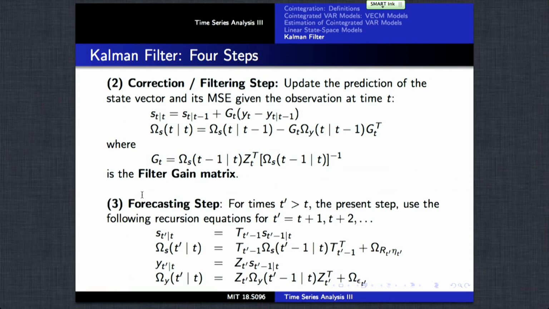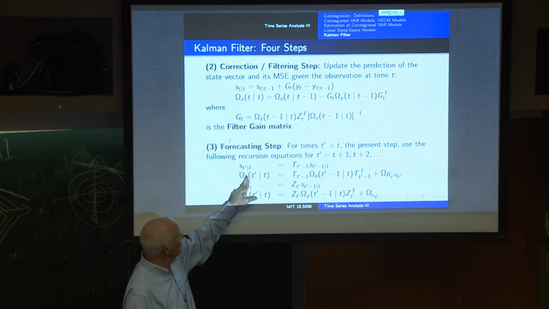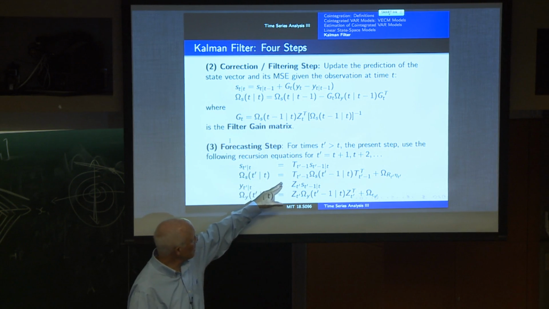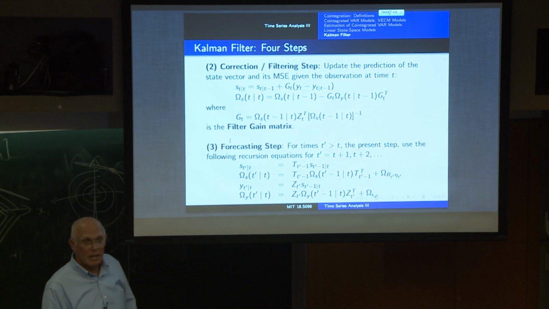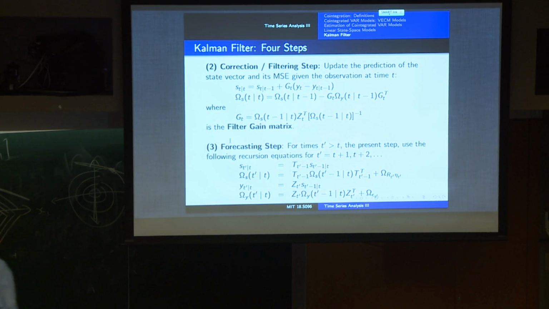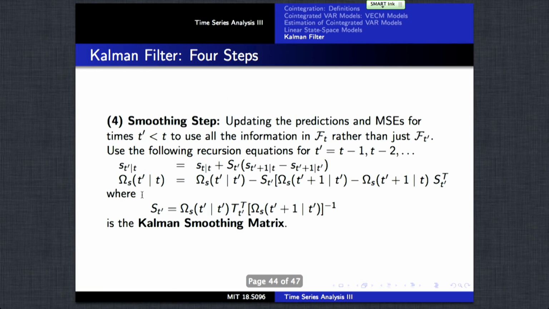Okay, then there's a forecasting step which is used to forecast the state one period forward, and is simply given by this linear transformation of the previous state. And we can also update our covariance matrix for future states given the previous state by applying this formula, which is a recursive formula for estimating covariances. So we have forecasting algorithms that are simple linear functions of these estimates.